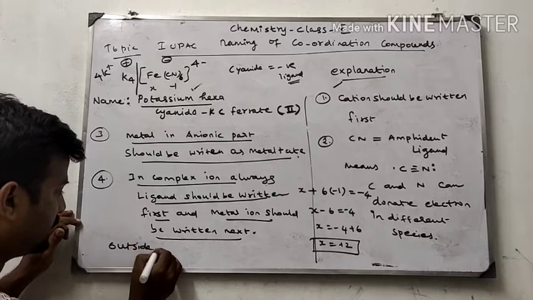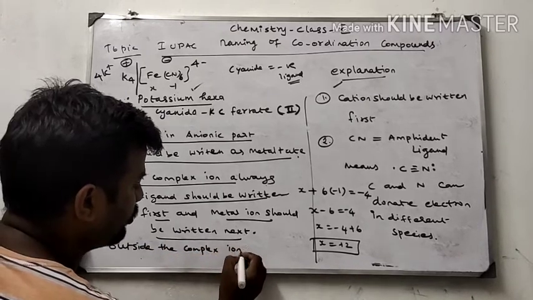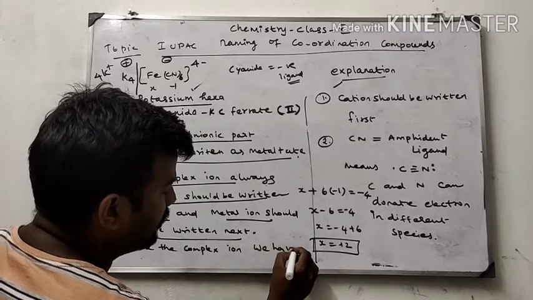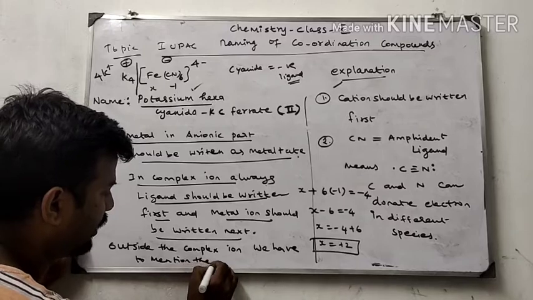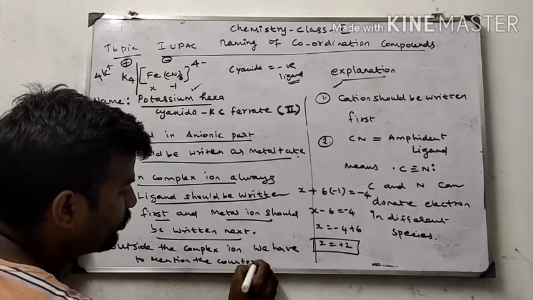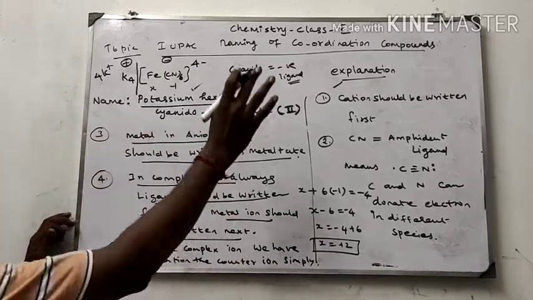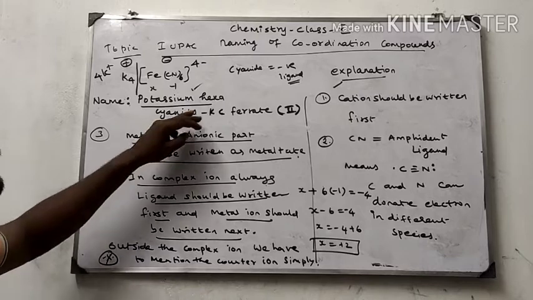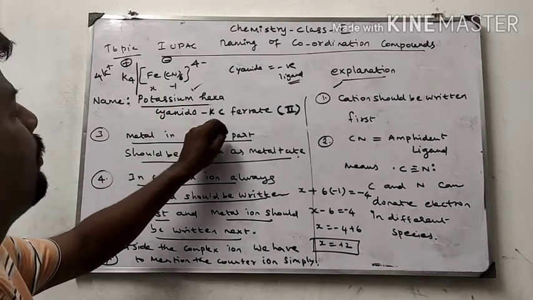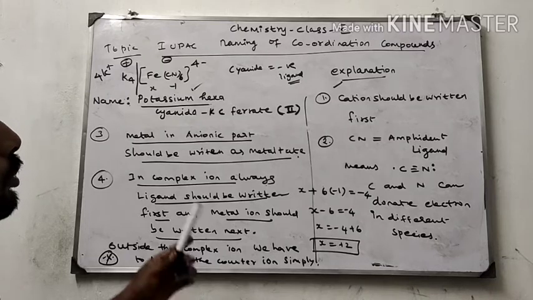Outside the complex, we have to mention the counter ion simply. Just write potassium, that's it. Keep this also in your mind. Potassium hexacyanido kappa C ferrate 2. So everything I have explained. Go through it one time.